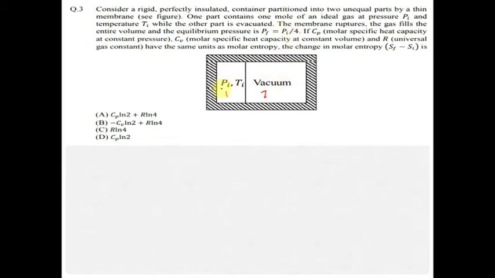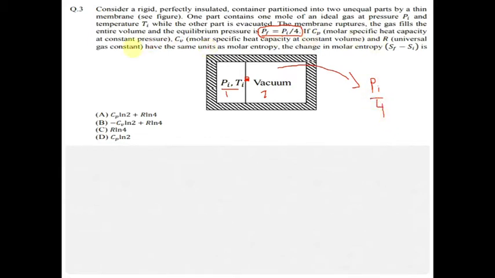Pi and Ti are the pressure and temperature conditions. The membrane ruptures, the gas fills the entire volume and the equilibrium pressure Pf will become Pi by 4. So when this membrane ruptures, the total pressure will become Pi by 4. Hence a decrease in pressure is observed.